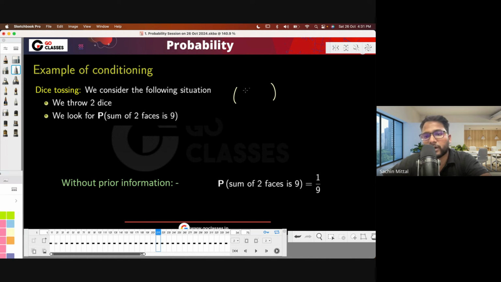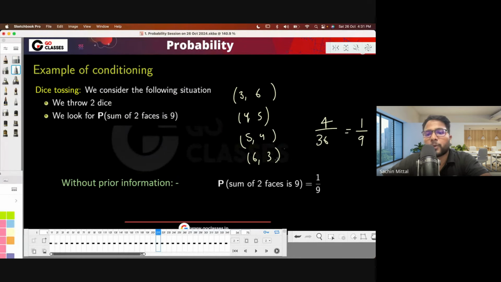With 2 also you cannot. With 3 you can get 6, with 4 you can get 5, with 5 you can get 4, and with 6 you can get 3. So these are the 4 pairs out of 36 pairs, which means 1 by 9. This is the probability of getting a sum of 9.